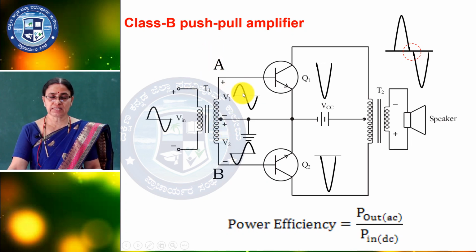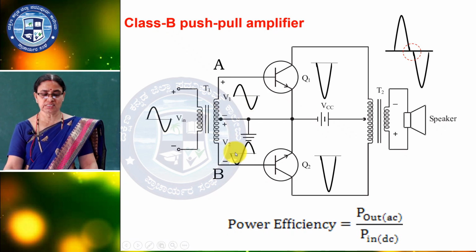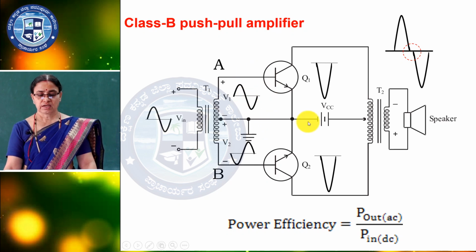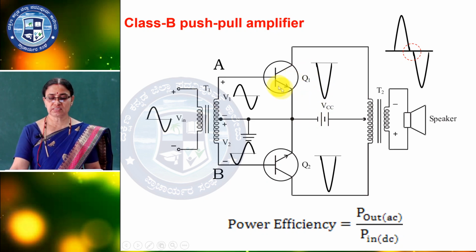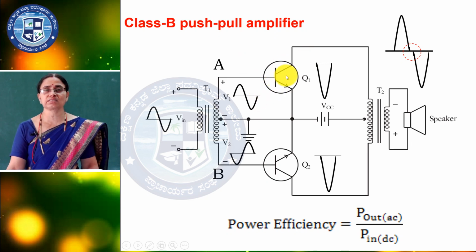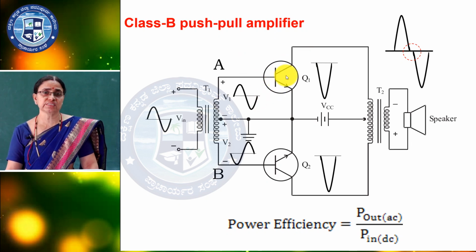Here V1 is like this and V2 is the inverted, so if A is positive, B is negative, and if A is negative, B is positive. The base emitter junction is zero biased because it is connected to the base directly, and the supply is very important for the circuit. The collector is reverse biased and the emitter is forward biased. So this transistor circuit acts as a CE amplifier. You know the function of a CE amplifier.